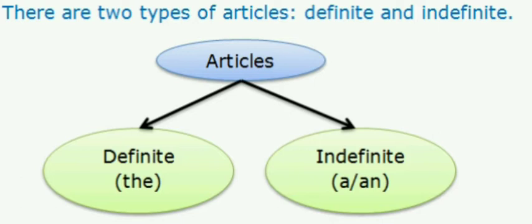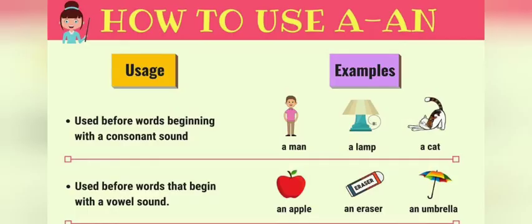Okay kids, do you know about articles? Do you know about a and the? Yes, you know about a and the. So just keep in your mind that articles are of two types. The first one is the definite article, and the other one is the indefinite article. A and an are called your indefinite article, and the is called your definite article. We will discuss that one later. So now let's first discuss a and an.